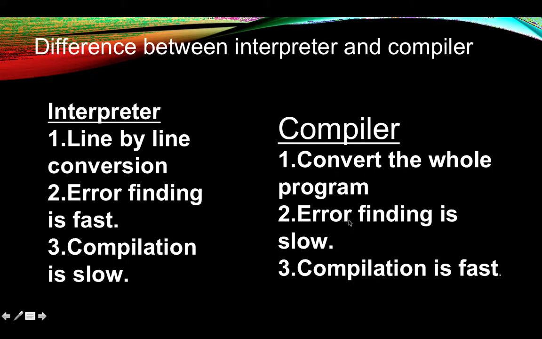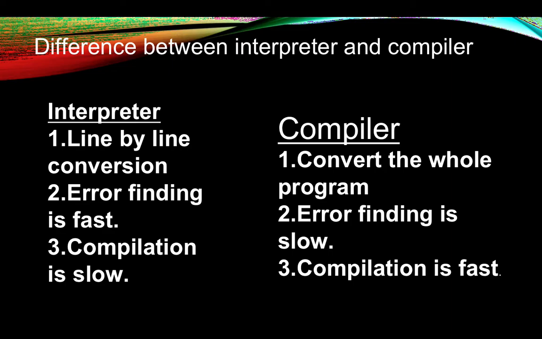So let's see the next topic, that is difference between interpreter and compiler. Very important, interpreter and compiler. So interpreter, what does it do? You can say by yourself now. It converts line by line. Yes, line by line conversion. But whereas in compiler, it converts the whole program.